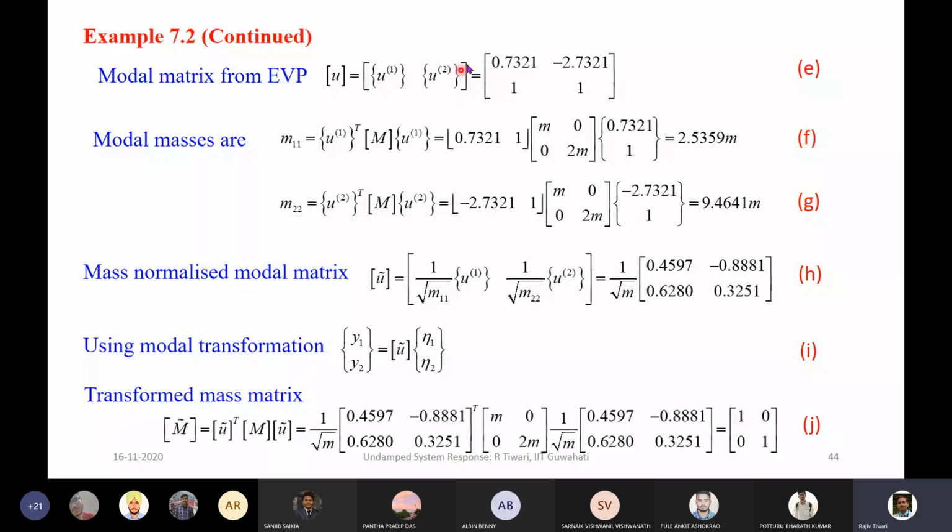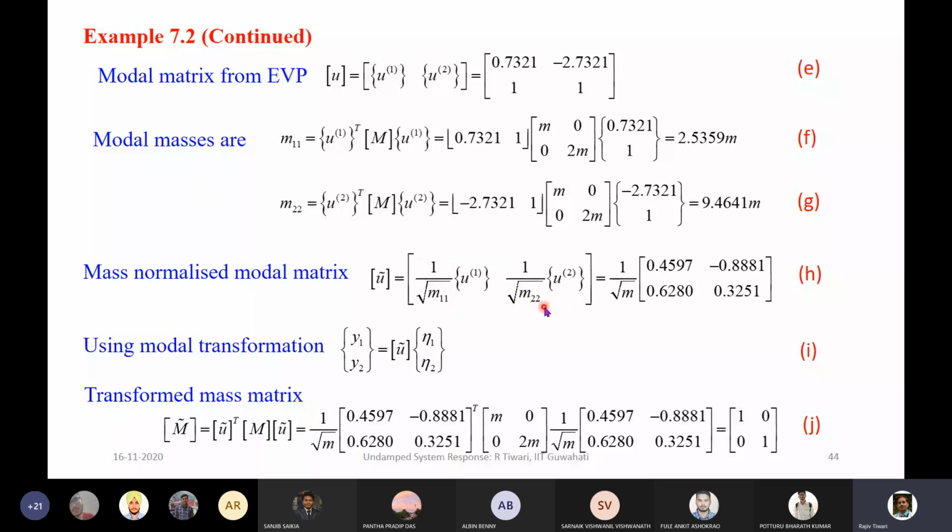Here we have not normalized the modal matrix. So if we divide the first column of this vector by the square root of the first modal mass, this will be the mass normalized first eigenvector.